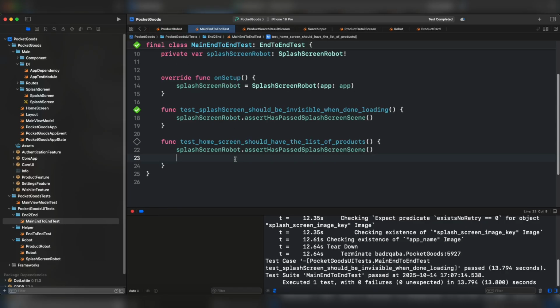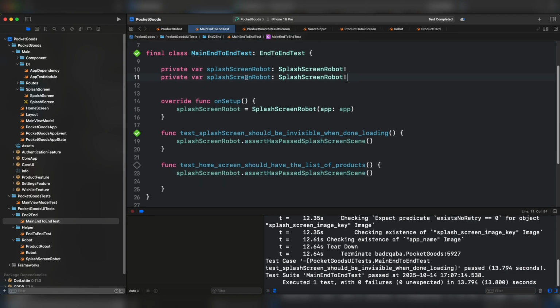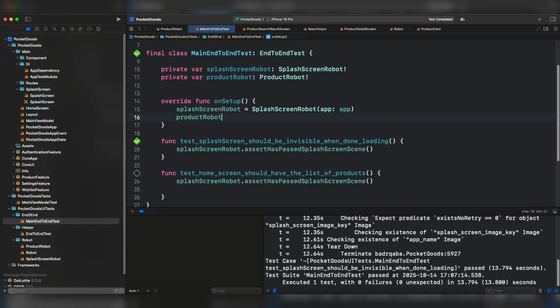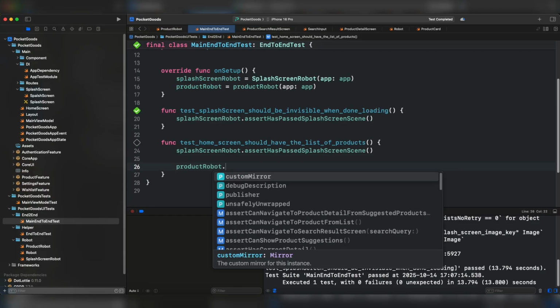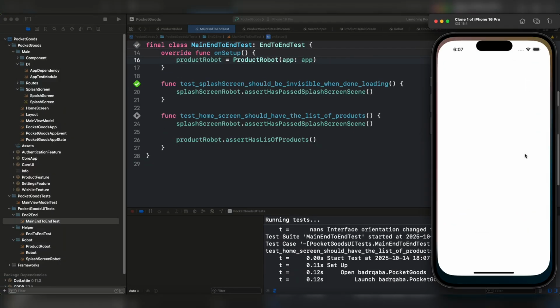Under the test home screen should have the list of products, we need to make sure that the splash screen is invisible. Afterward, we have to use the product robot. Let's initialize the product robot, and we need to assert has list of products. Run the test.